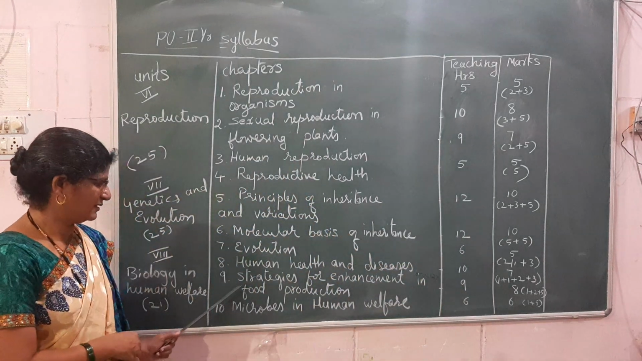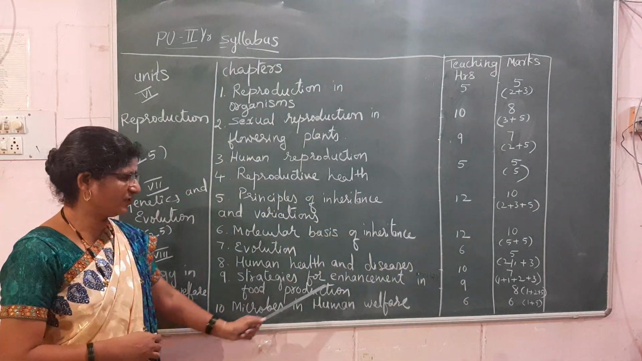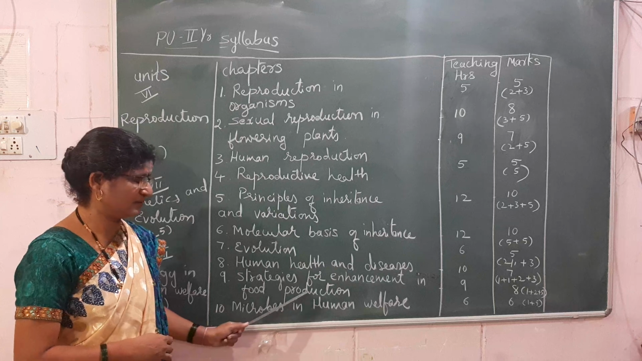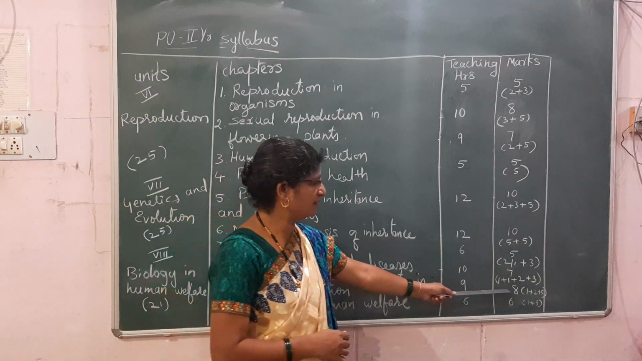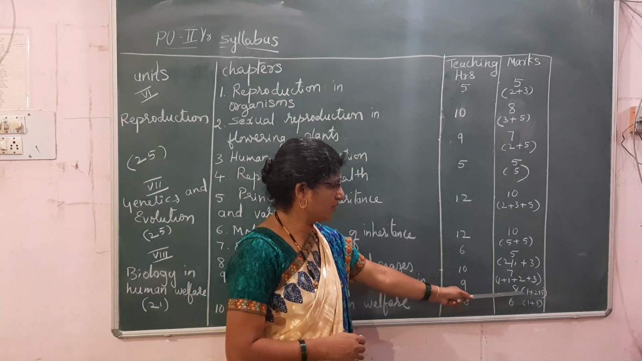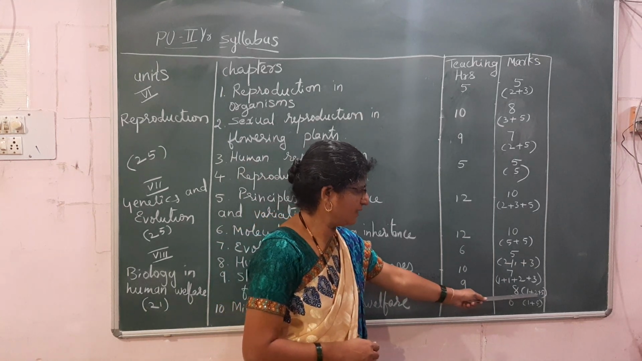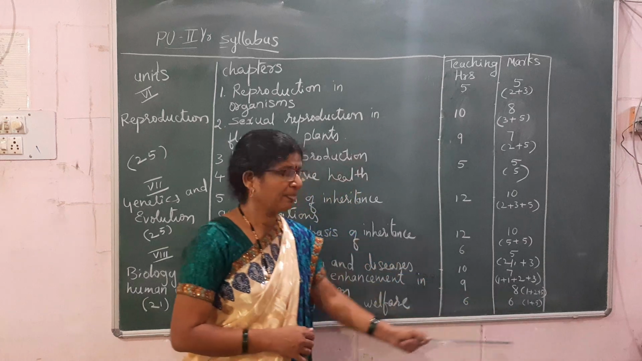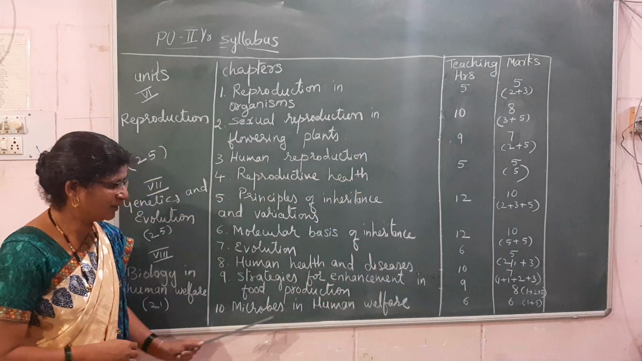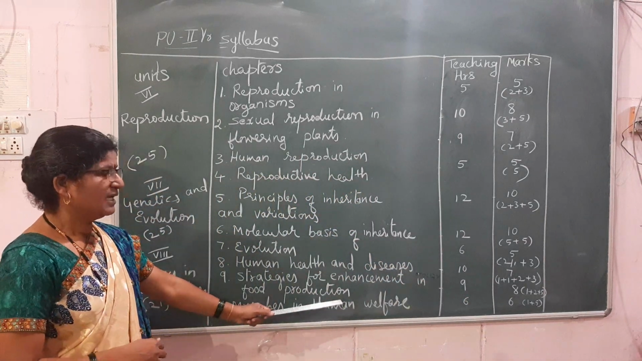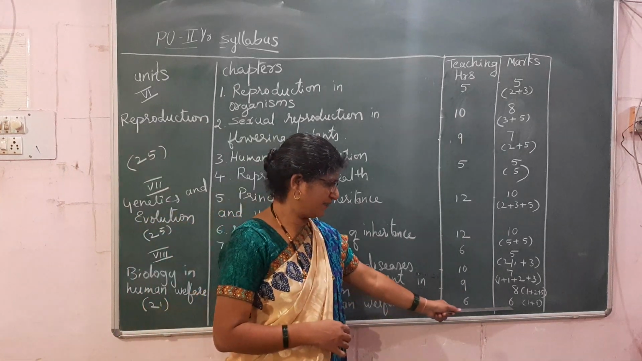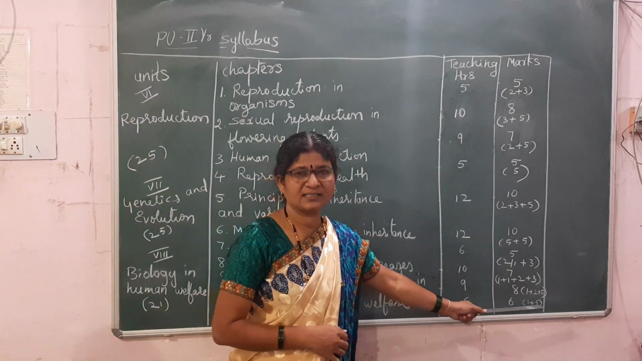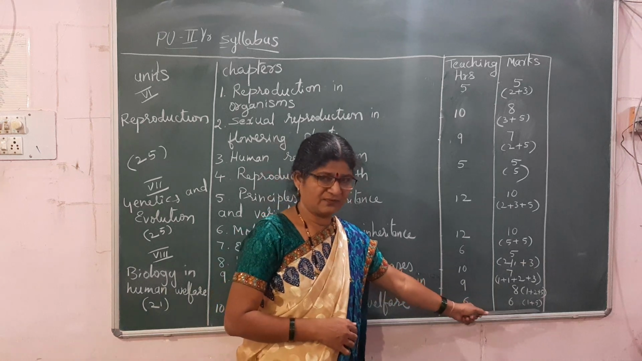The next one, 9th chapter, is strategies for enhancement in food production. It takes 9 hours for teaching and it has got 8 marks. The questions will be asked in the form of 1 plus 2 plus 5. And the next chapter is microbes in human welfare. So it takes 6 hours for teaching and 6 marks weightage. The questions will be asked in the form of 1 plus 5.